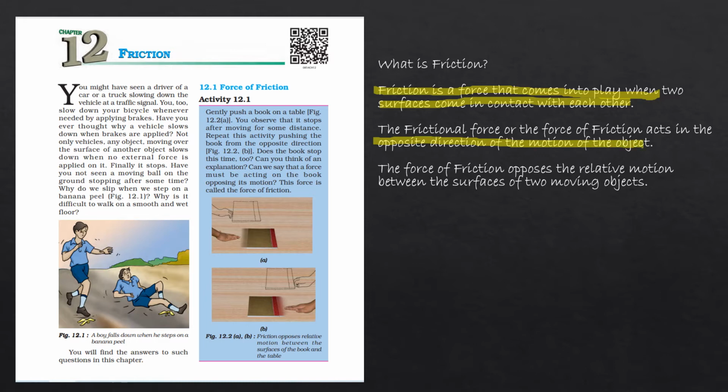The work of the force is to always oppose the motion between the surface and the moving object.